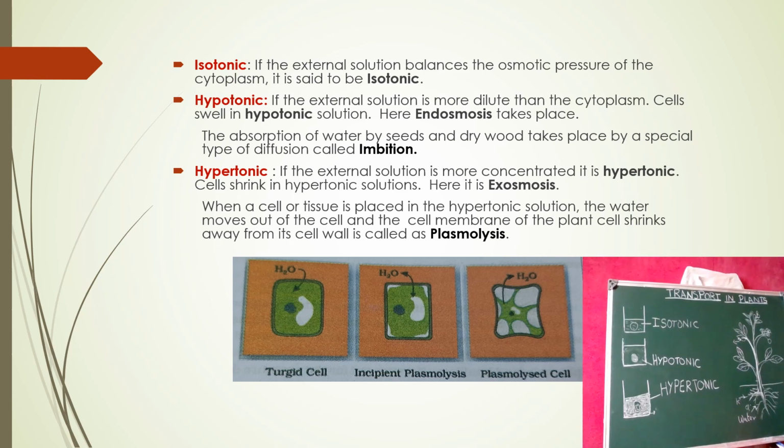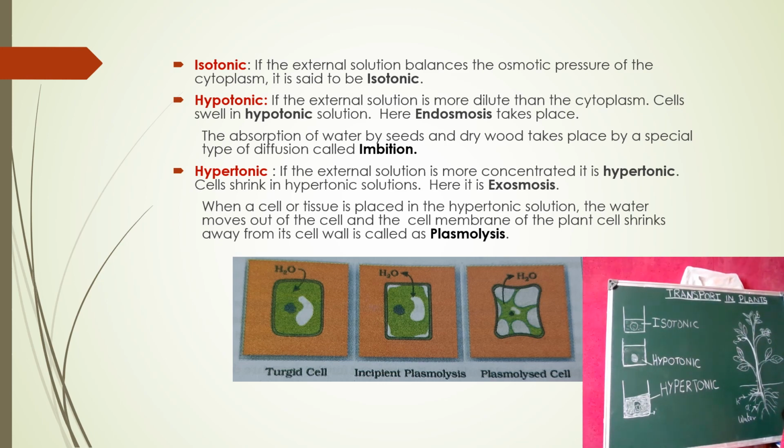In the diagram, first the cell is a turgid cell, that is, it has some water. Incipient plasmolysis is when it is placed in a higher concentrated, hypertonic solution, and the water is coming out from the cell. That is the reason the protoplast, whatever the cell contents are, continuously shrinks.